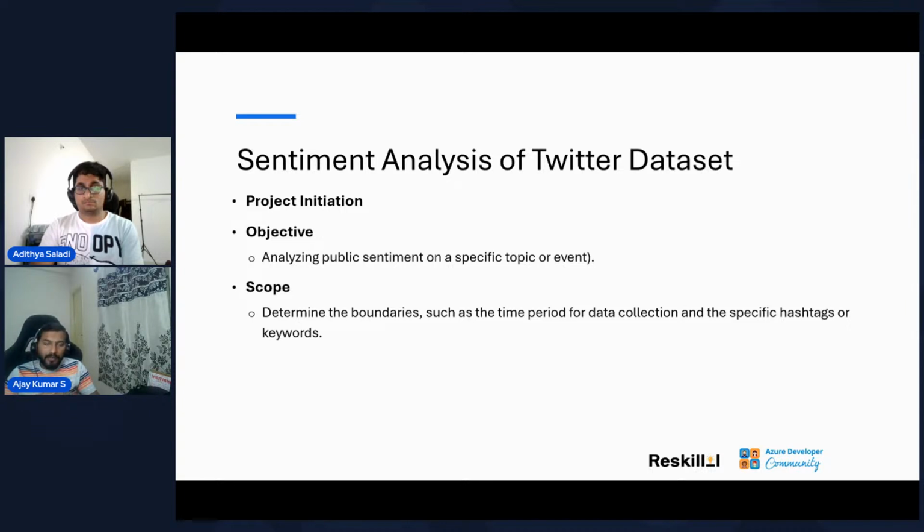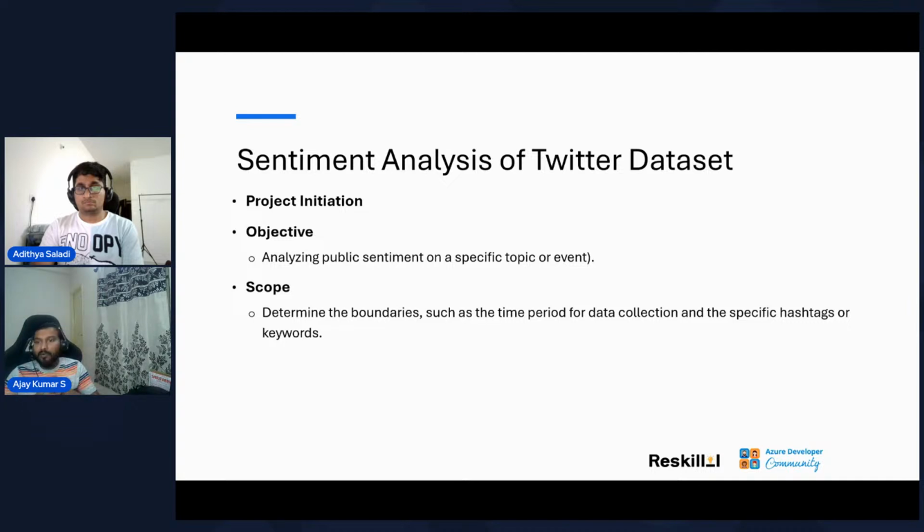Now coming to the initial part of the project, we want to start off with the project initiation. As a part of it, we want to create an objective. The goal of this particular project is to identify public sentiments, like I said, on a particular event or a particular topic. So that's the goal statement, or the objective statement. Now what is the scope of this? Because when you say the objective, it is a broader set, but I want to have a specific scope so that I can identify this is what I want to deliver as a minimum viable product. That is what I want to create as a part of this project.